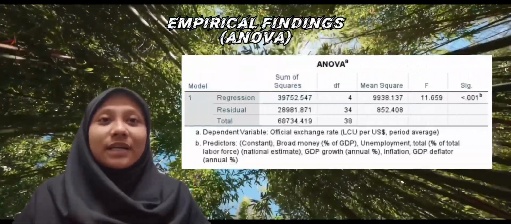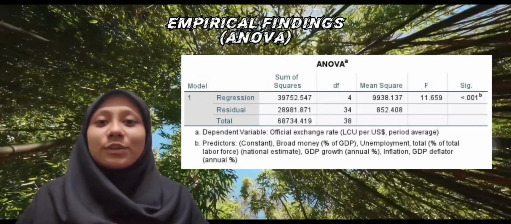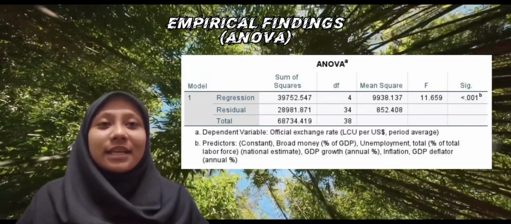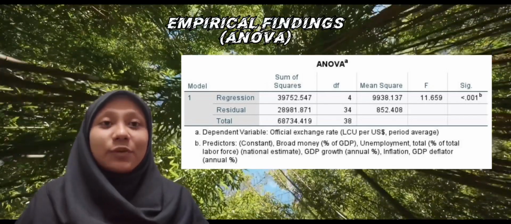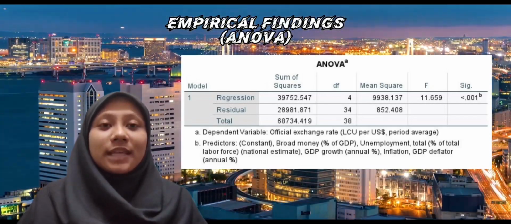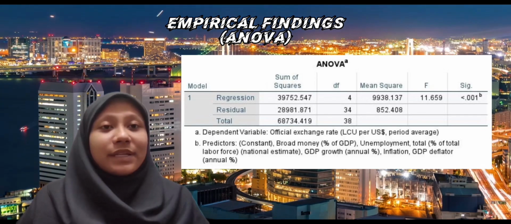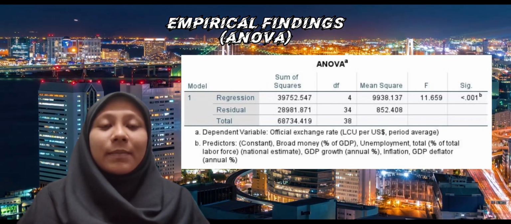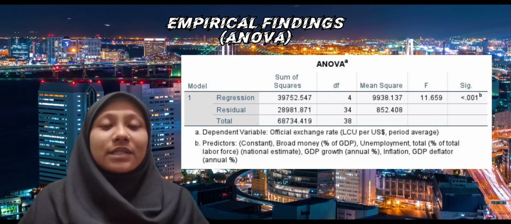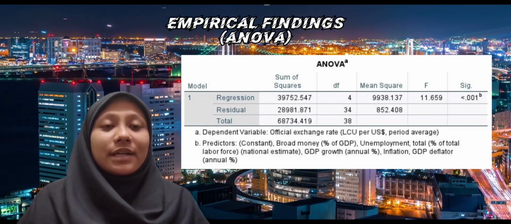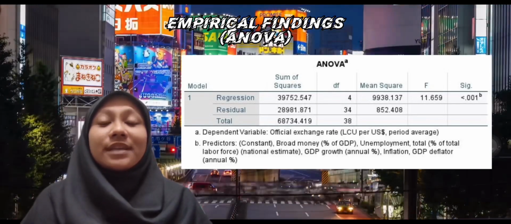Lastly, as for the ANOVA, the p-value for the F test is equal to 0.01, which means it is less than the level of significance, which is 0.05. At the end, the null hypothesis is accepted. This shows that inflation, gross domestic product, unemployment, and broad money are all statistically significant variables in explaining the variation in the exchange rate of the Japanese yen.